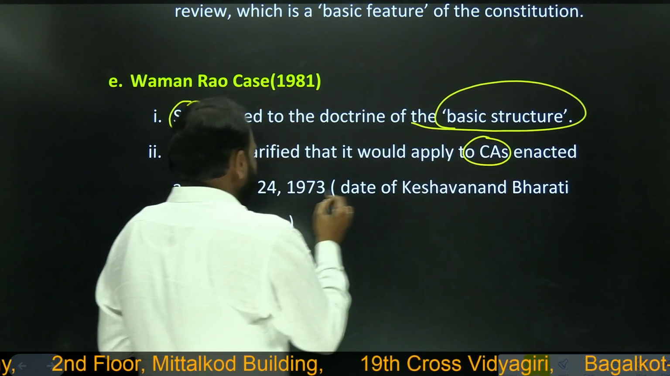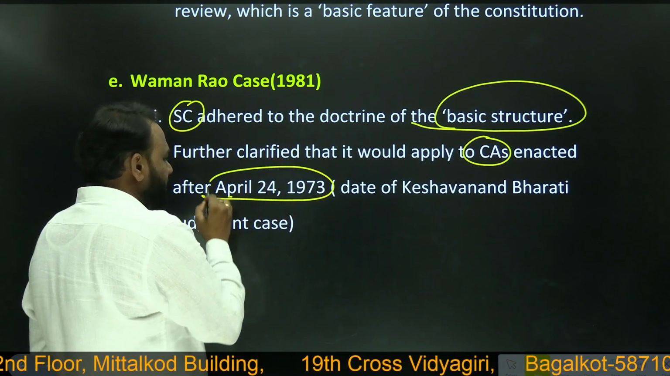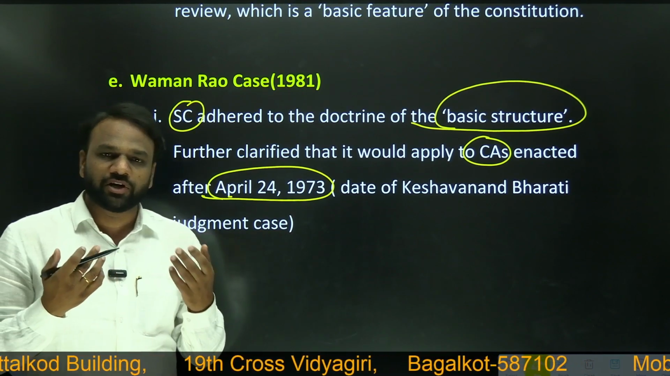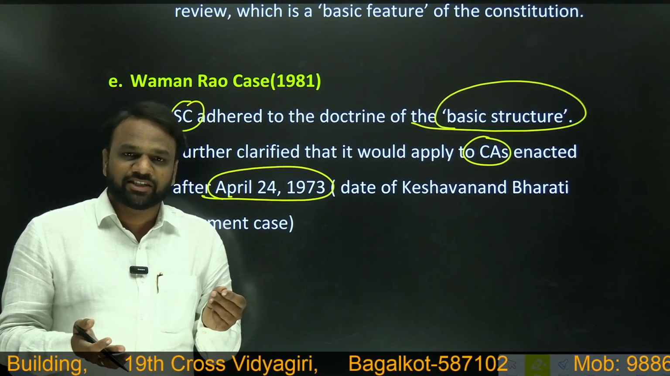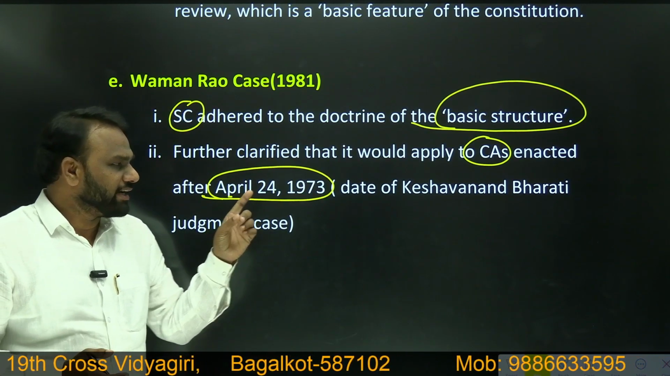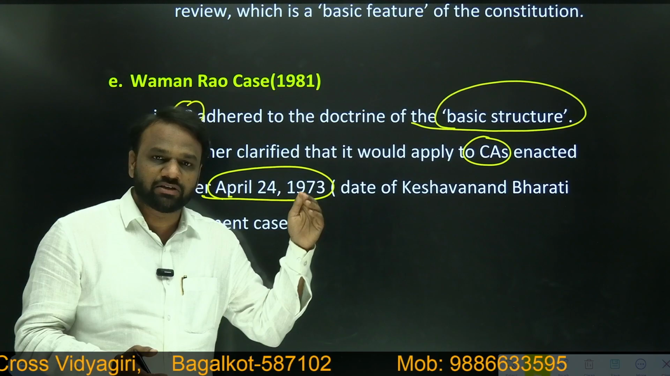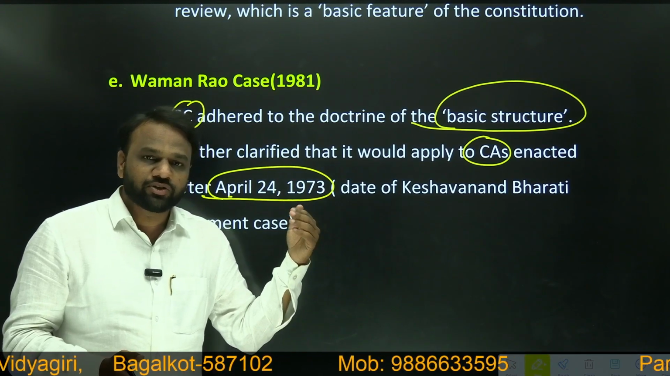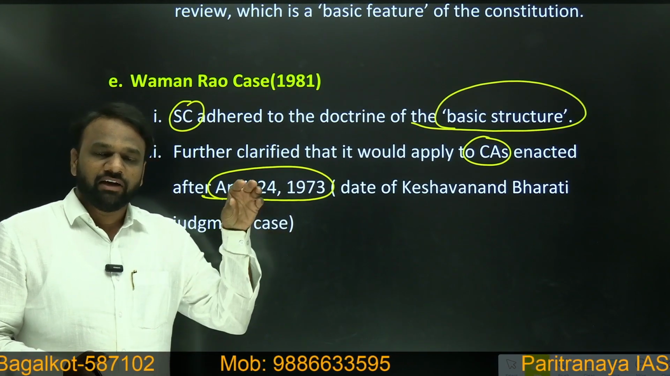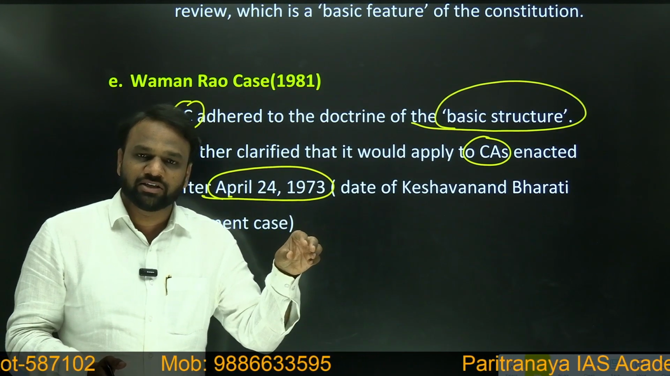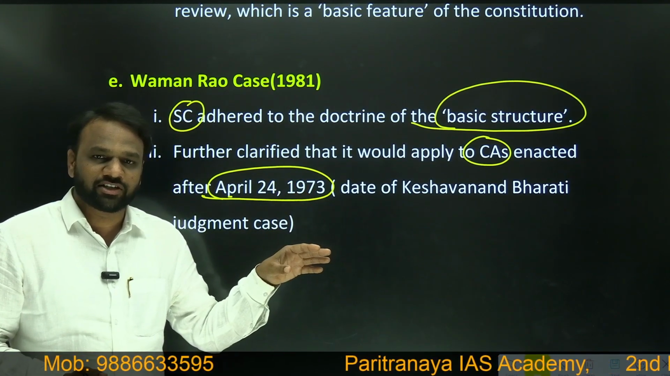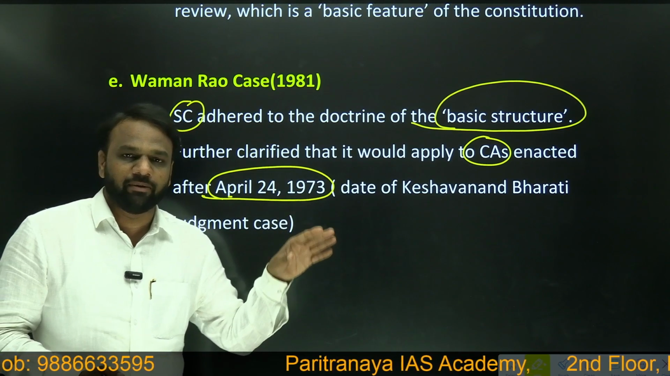the concept of basic structure would apply only to the constitutional amendments that have taken place after April 24, 1973. It means that for amendments before April 24, 1973, the basic structure doctrine will not apply. But all constitutional amendments after April 24, 1973 will be subject to the basic structure doctrine. It means if these amendments do not touch the basic structure, then they will be safe. But if they alter the basic structure, then they may be declared invalid by the Supreme Court.